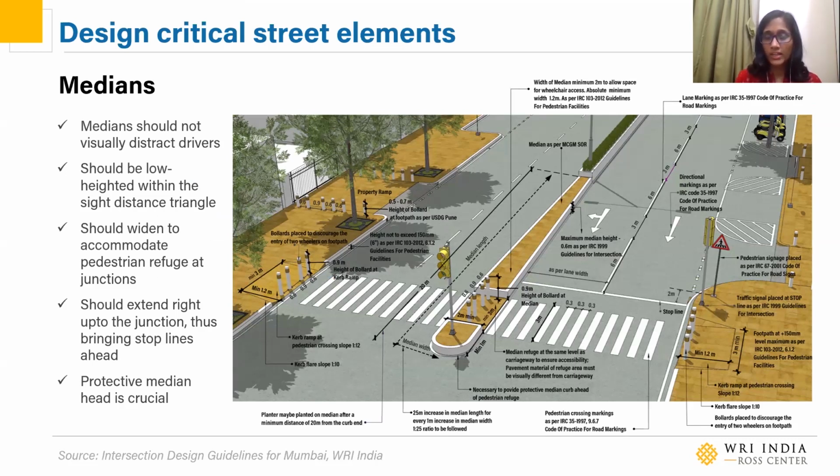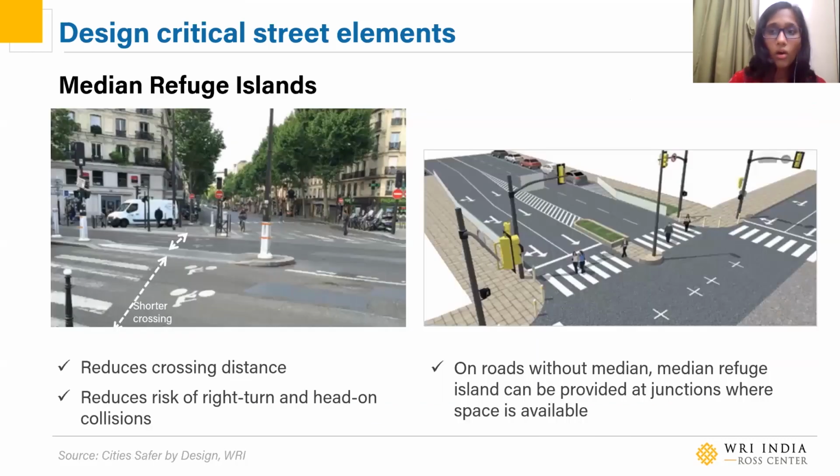Another very critical point in designing medians is to provide a protective median head after the crossing. This allows the pedestrians inside the refuge area to be safe and reduces the risk of collision, especially when there are vehicles turning onto these roads. On roads without a median, a refuge island can be provided at junctions in case there is space. This will help reduce the crossing distance for pedestrians, and also reduces the risk of right turn and head-on collisions.